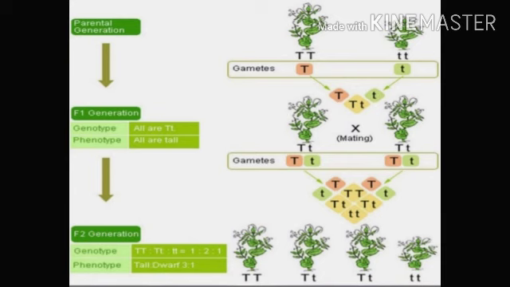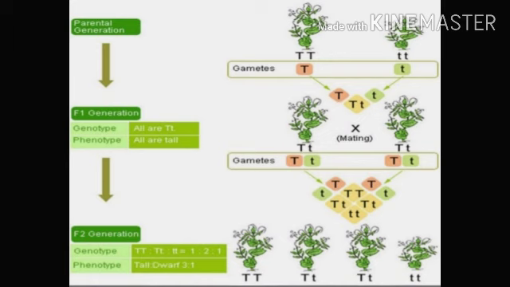Okay. So in this picture, you can see the parental generation, the pure lines of the parents, capital T and small t. After segregation, each gamete will carry only one, either capital T or small t. After mating, that will form the F1 generation, which is capital T small t. Again the gametes will form, and after the cross, the F2 generation will come. F2 generation carries capital T capital T, capital T small t, capital T small t, small t small t.